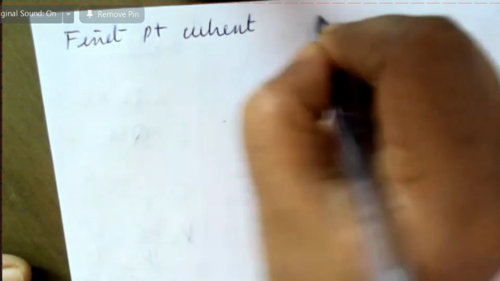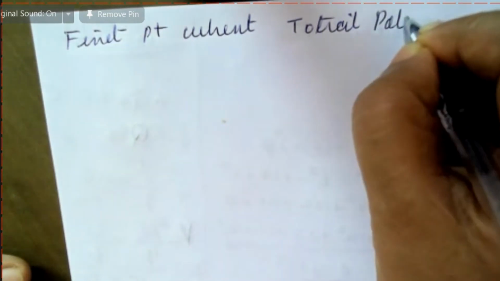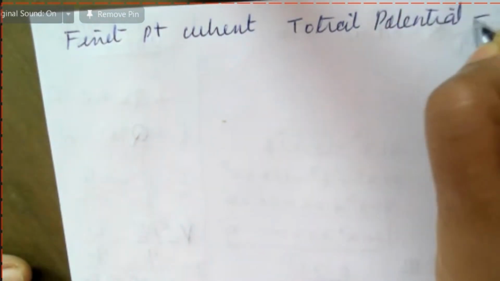Just like where we did electric field is 0, you have to find out where potential could be 0. That type of potential we also have to learn. Where is potential 0? For example, find the point where the total potential is 0. That means V net is equal to 0.